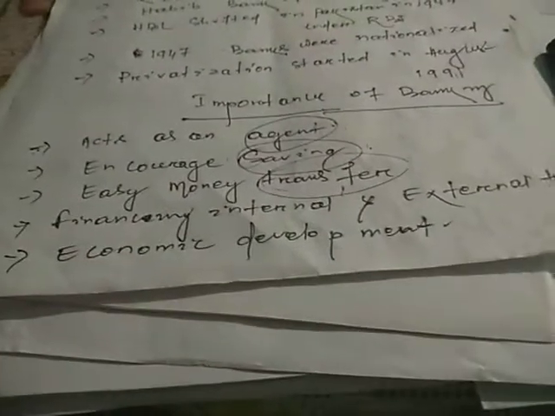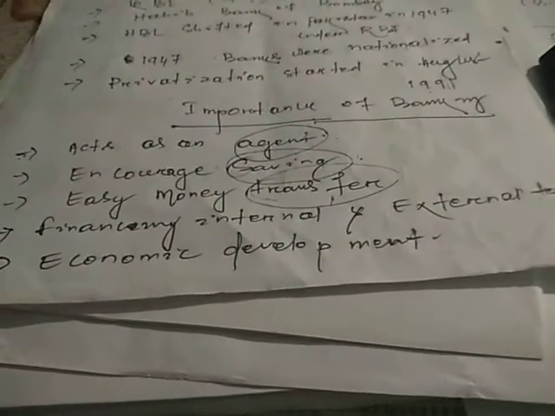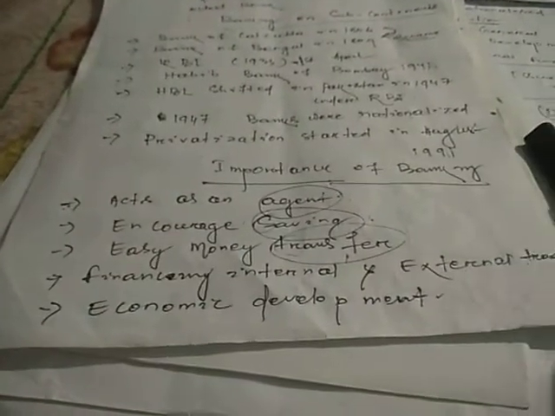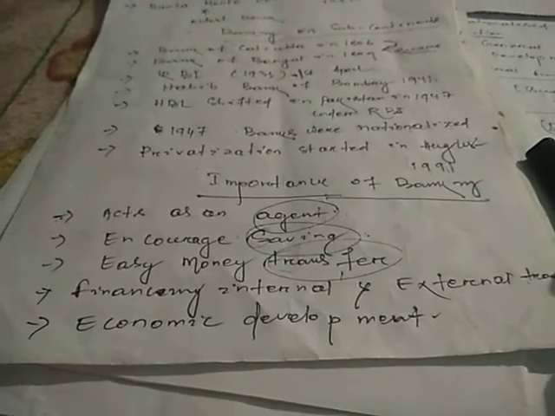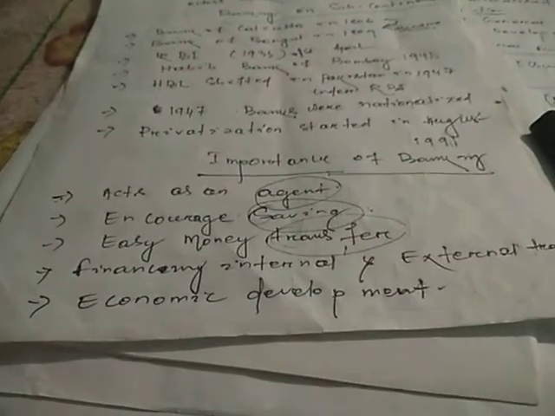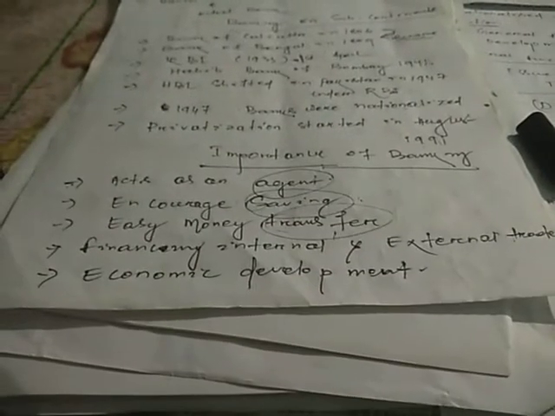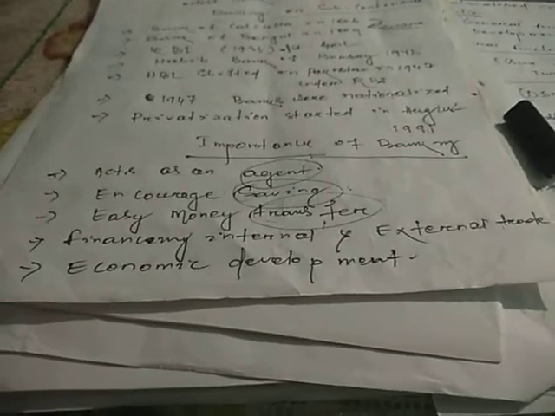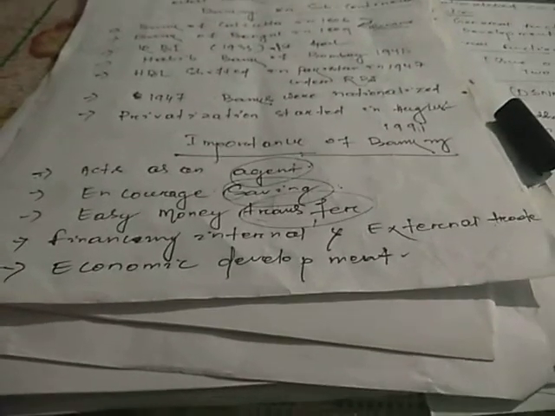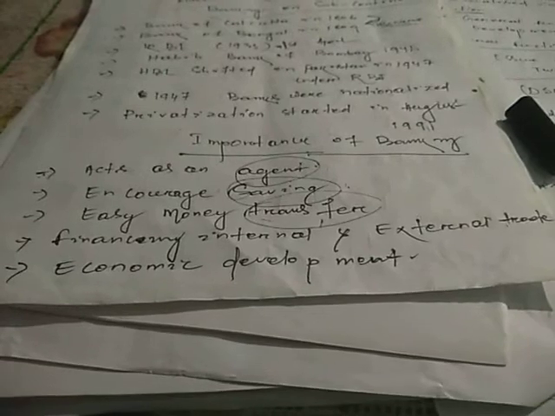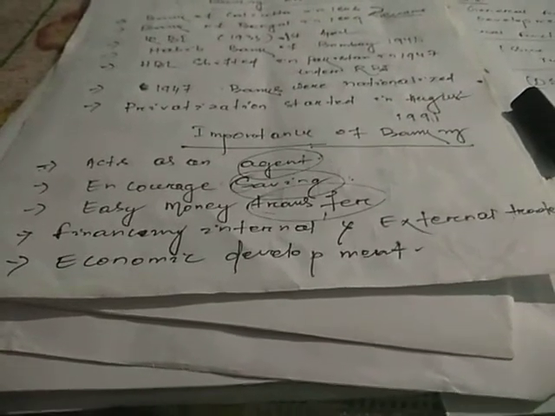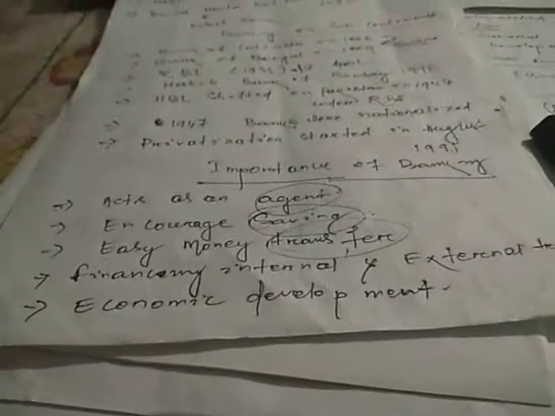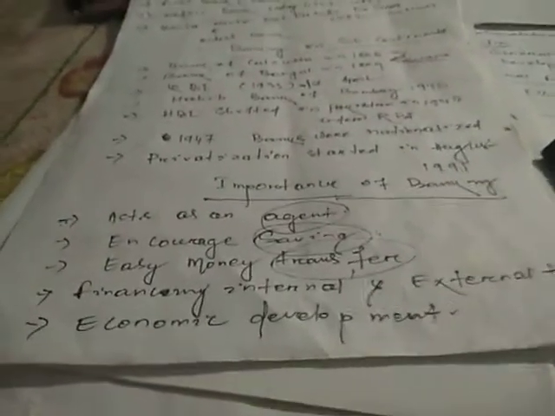Then come to financing internal and external trade. Financing internal and external trade in the sense what? A country carries out internal and external trade. Trade means buying and selling. You have to sell and buy different types of goods outside, as well as sell our products in outside countries, abroad also. At that time we require banking transactions, and a bank facilitates different types of facilities. Then economic development: a bank also helps in the development of the economic sector of a country, which is most essential also.